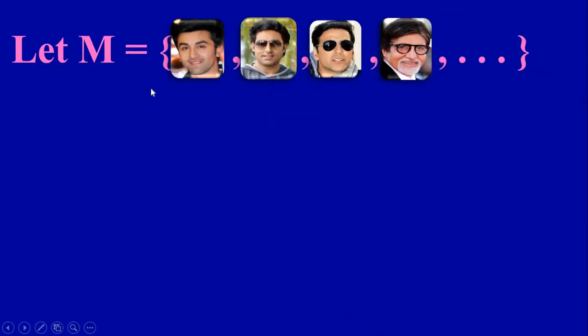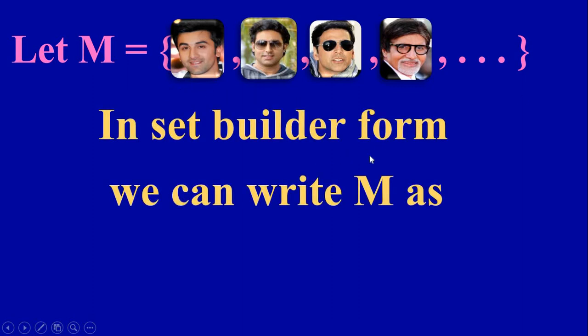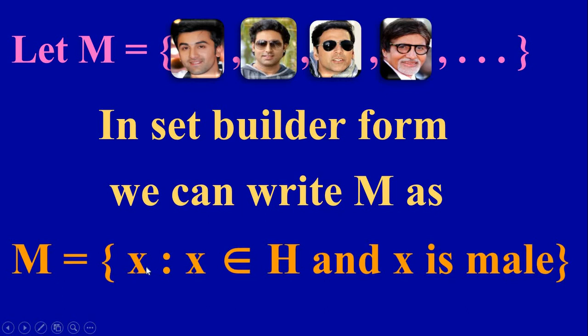Now take set M. This is in roster form. Now I can write this in set builder form as M equal to set of all x such that x belongs to H, that is, x belongs to Hindi film stars, and x is male. So these all are male Hindi film stars. Therefore, I can write it in the rule method like this: set of all x such that x belongs to H and x is male.